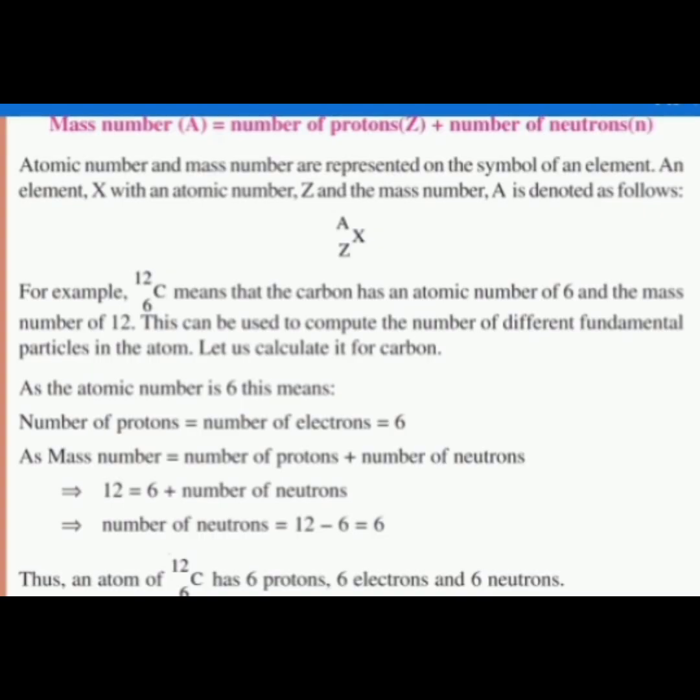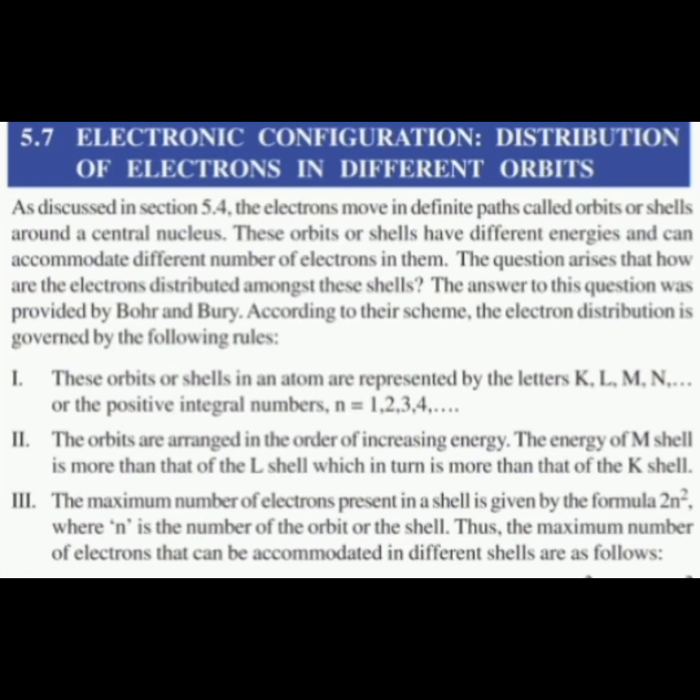Now next is 5.7, electronic configuration: distribution of electrons in different orbits. We already saw a lot about orbits, that is, around the nucleus of atoms. So we are going to discuss the different orbits. As discussed in 5.4, the electrons move in definite paths called orbits or shells around the central nucleus. These orbits or shells have different energies and can accommodate different numbers of electrons in them.